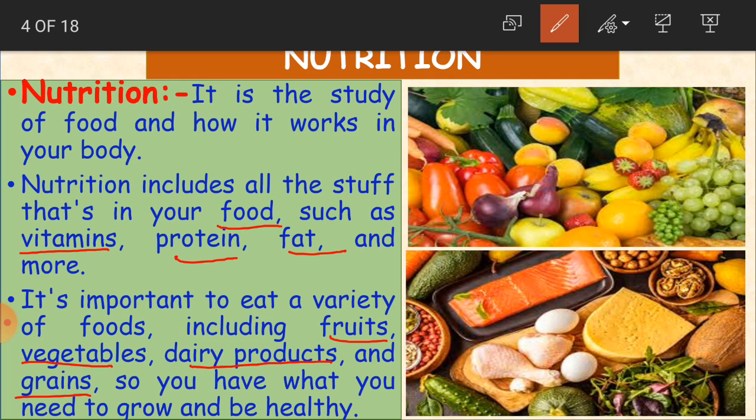Then only our body can grow and be healthy. You can't only drink milk and stay healthy. You can't only take fruits and stay healthy. Only vegetables and stay healthy. It is not possible. So our body needs every type of food. That is called nutrition and balanced diet.